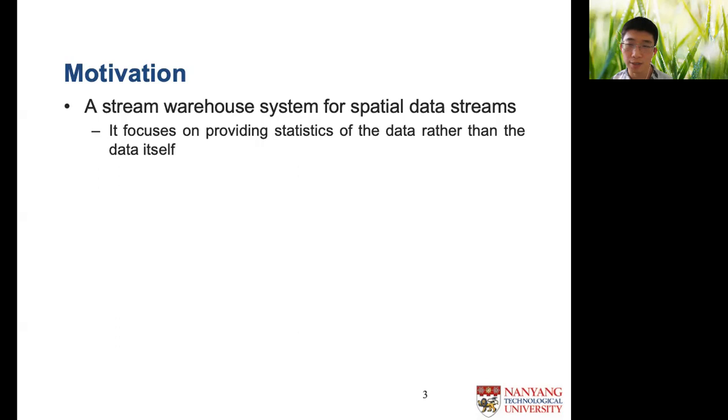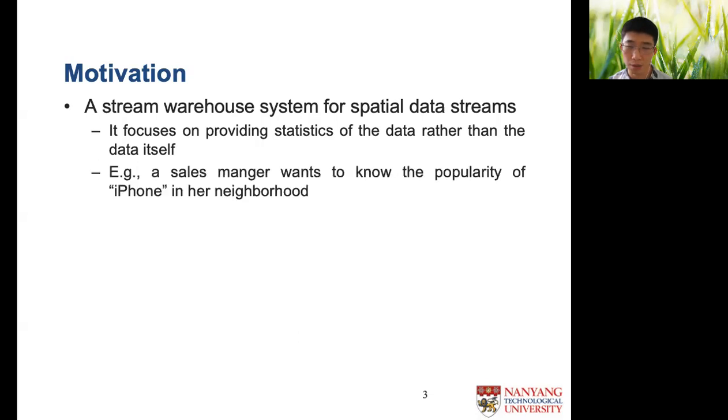A warehouse system is a kind of system that focuses on optimizing aggregate queries. Compared with object-finding queries, aggregate queries can return aggregate information of data, allowing users to have a high-level idea of the data. It's usually more helpful for generating insights of the data, which facilitates decision-making procedure.